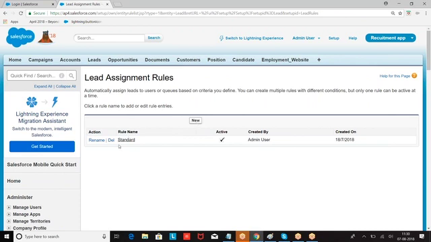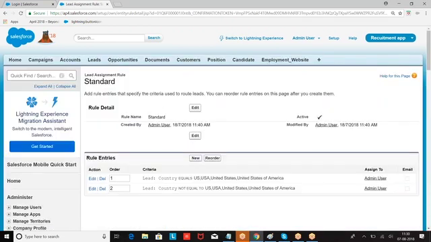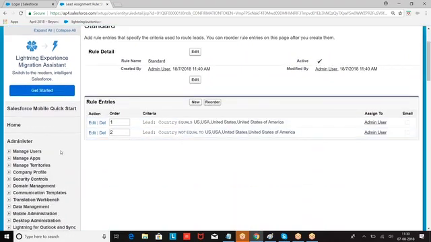We can create a new rule, or else we can use the standard rule. Already some rules are defined here. I don't want to use this. I want to create my own rule.